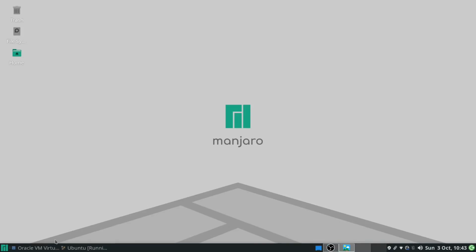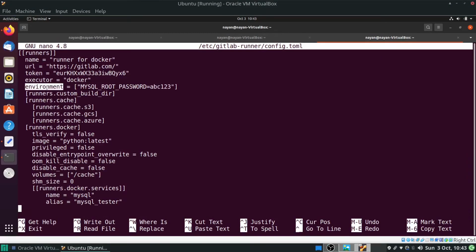And for this purpose, I need to mention this environment keyword, and within that environment keyword, I have to specify this MySQL root password and its corresponding value. I'm not sure how it will proceed with other services images, but in my case I have to provide this particular environment variable and its corresponding value.